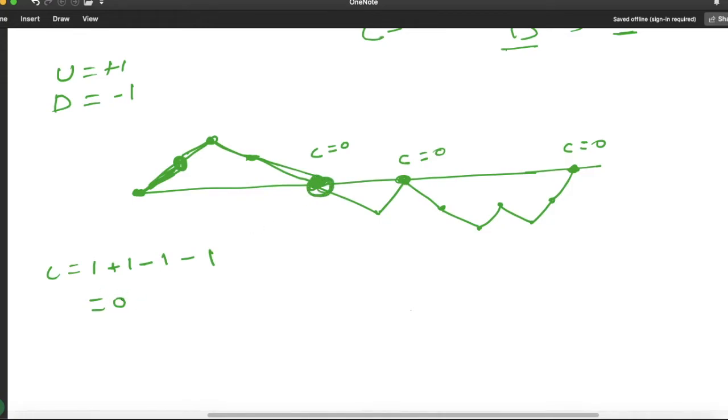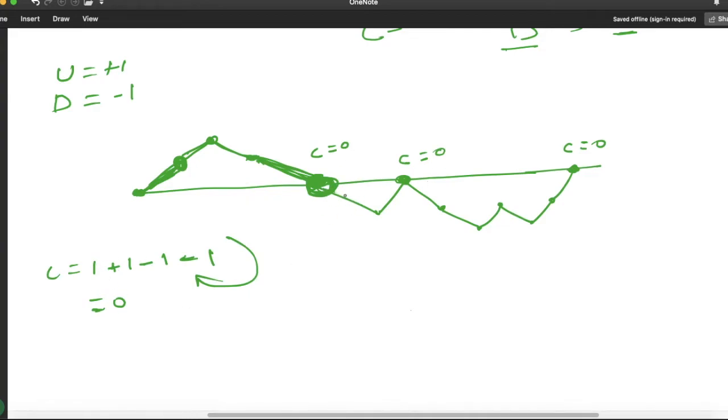Now here we will check whether this 0 occurred due to downhill or uphill. You can see here this 0 occurred due to downhill. When we added this downhill value, it became 0. But this is not our required thing, since we are very much interested in the valleys part. So if you see here our counter is 0.